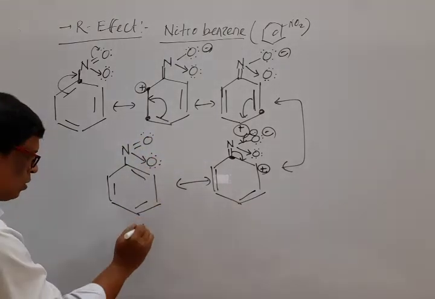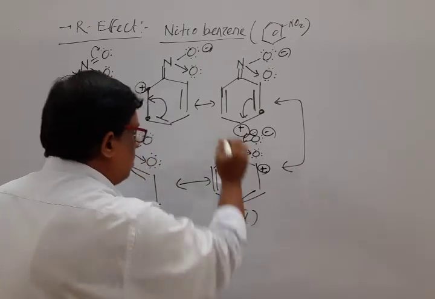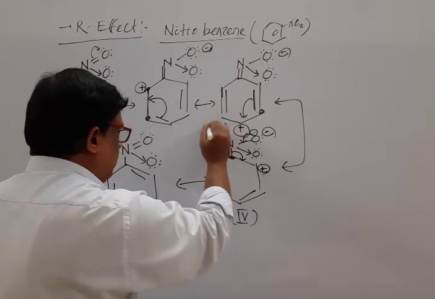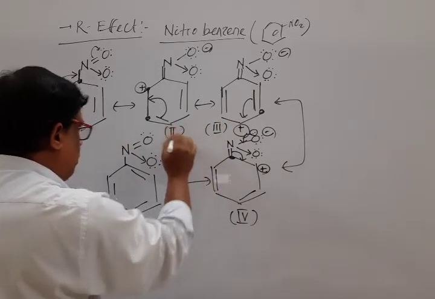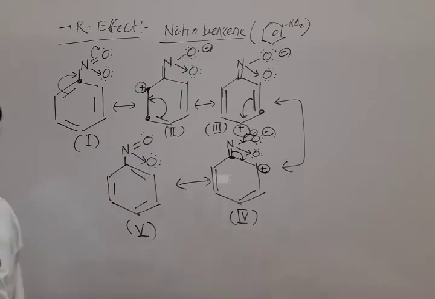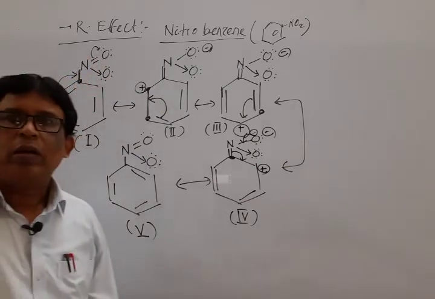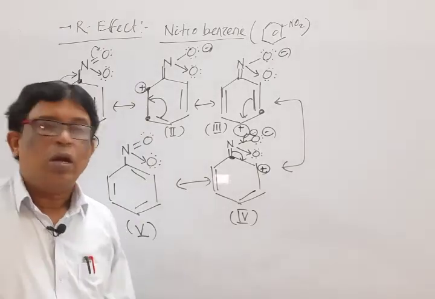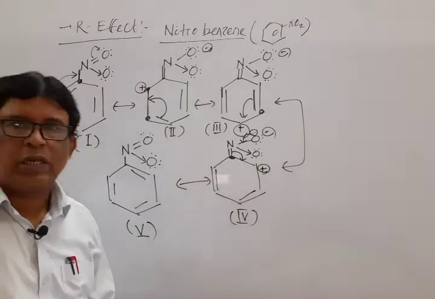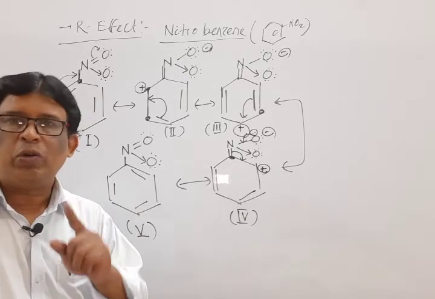It is known as structure 5, this is structure 4, structure 3, structure 2, structure 1. So mark that. In this way, the shared pair of electrons is transferred from the benzene nucleus to outside. Okay? It is homework for you.